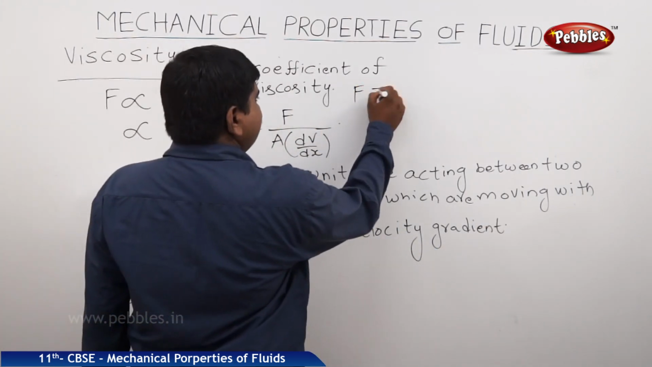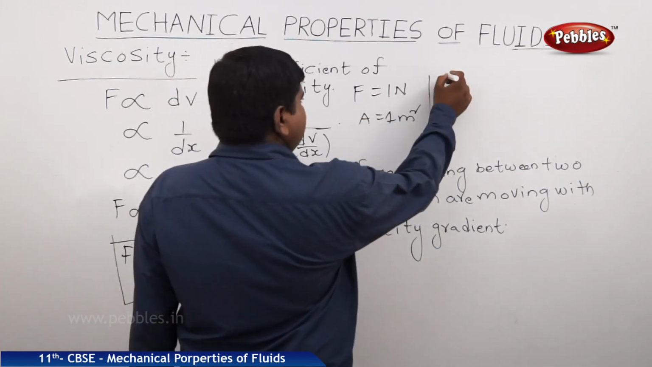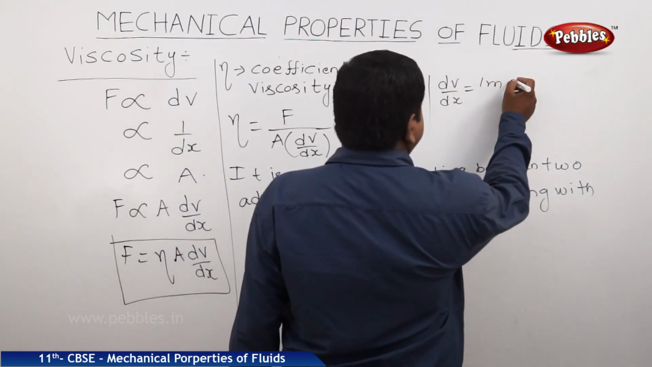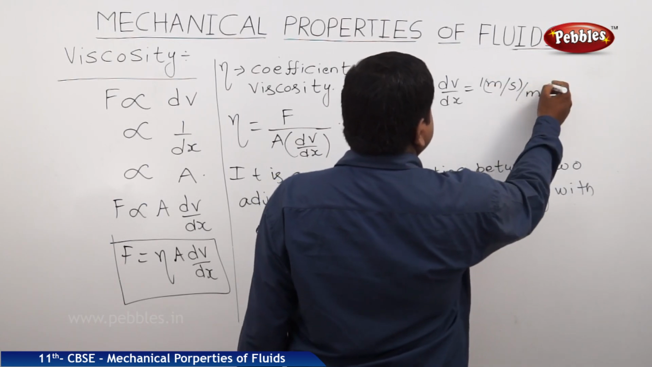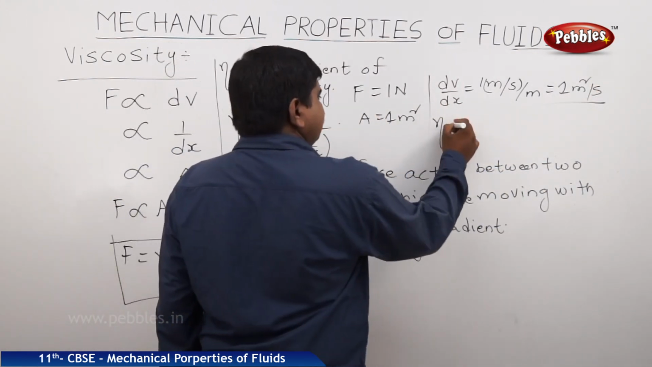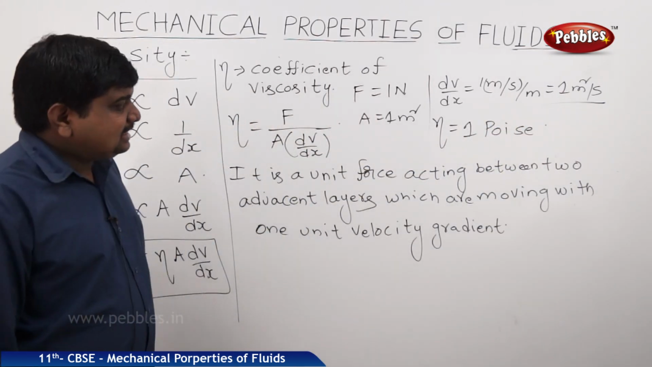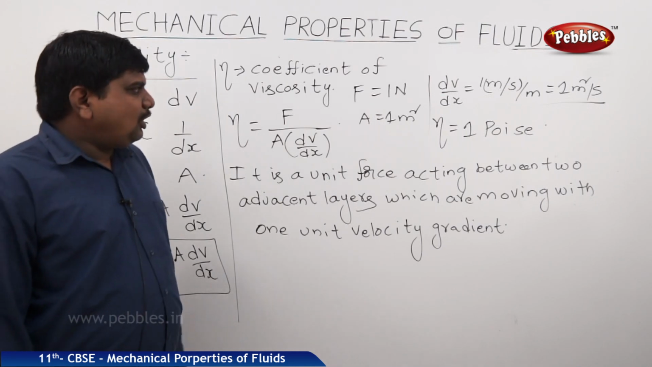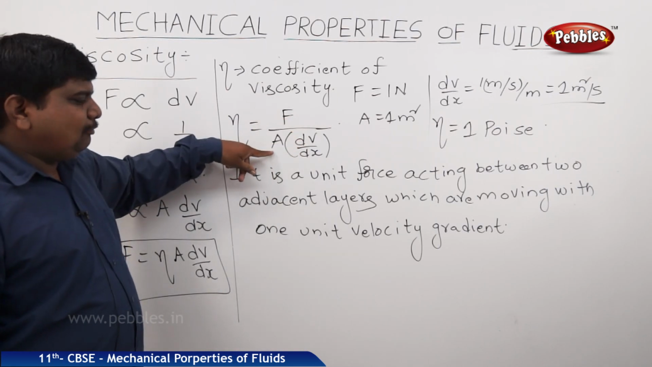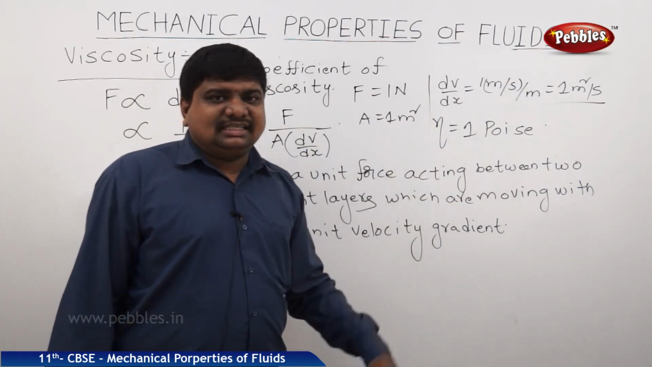Suppose F is equal to 1 Newton, area is equal to 1 meter square, dV by dx is equal to 1 meter per second per meter, that is nothing but 1 per second, then eta is equal to 1 poise. This poise is the SI unit of coefficient of viscosity. So poise is defined as if 1 Newton of force is acting between 1 meter square area of the two adjacent layers which are moving with 1 per second velocity gradient.